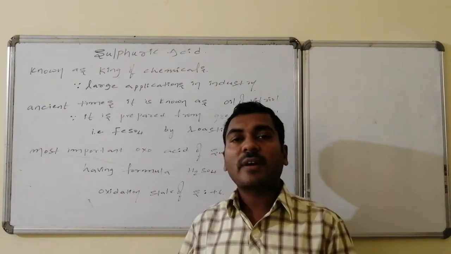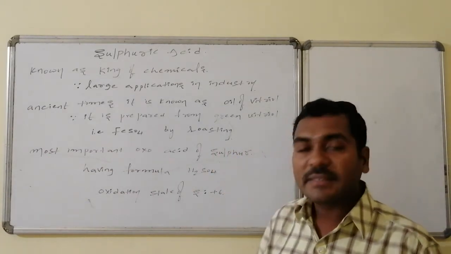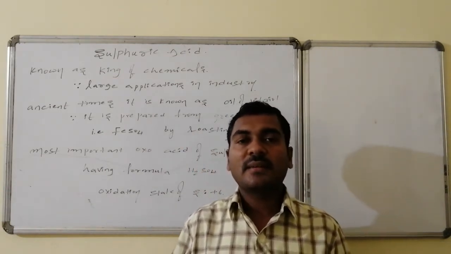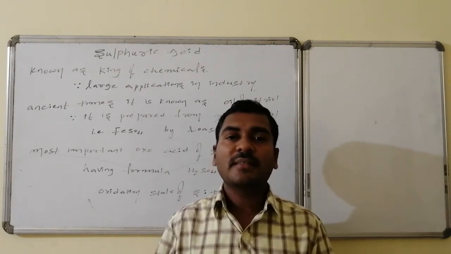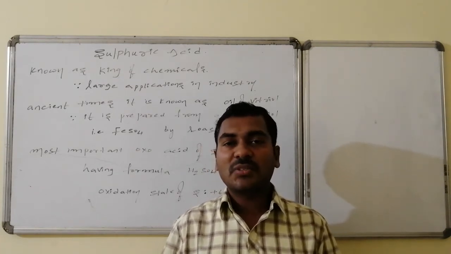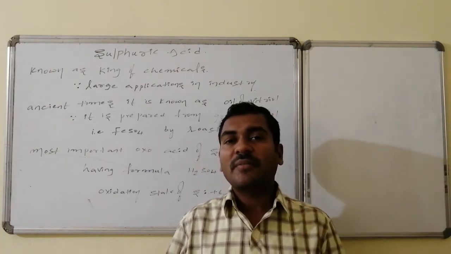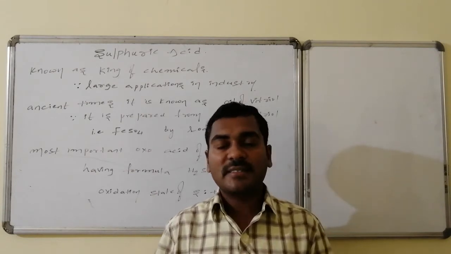The molecular formula of sulfuric acid is H2SO4. The oxidation state of sulfur in sulfuric acid is +6. Let us go to the preparation methods of sulfuric acid, H2SO4, which is an important oxo acid of sulfur, where the oxidation state of sulfur is +6.